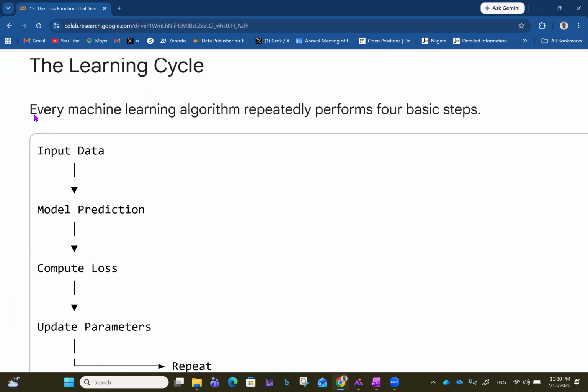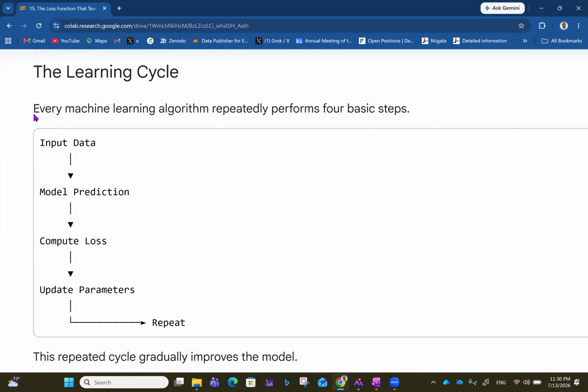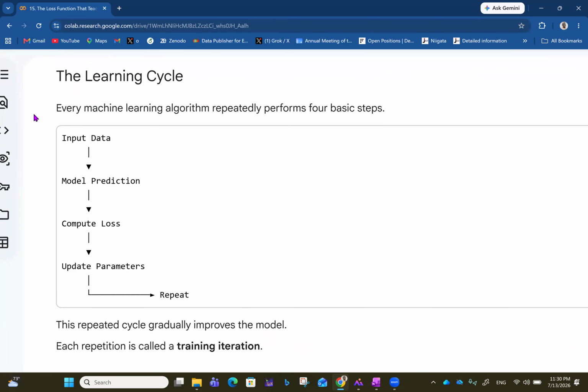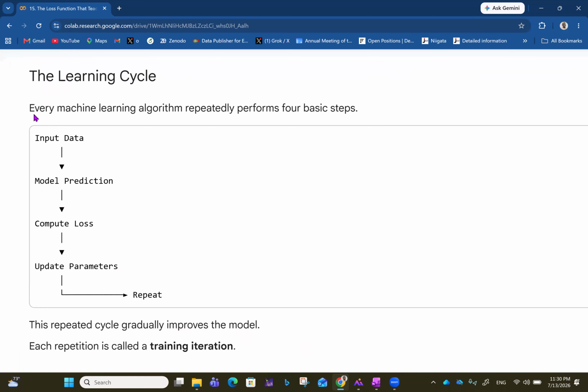Now, let's talk about the learning cycle. Every machine learning algorithm repeatedly performs four basic steps. You input your data, which can be in the form of a prompt or some data set or whatever. And then there's a model prediction. That is the answer your AI gives, depending on the records it holds.